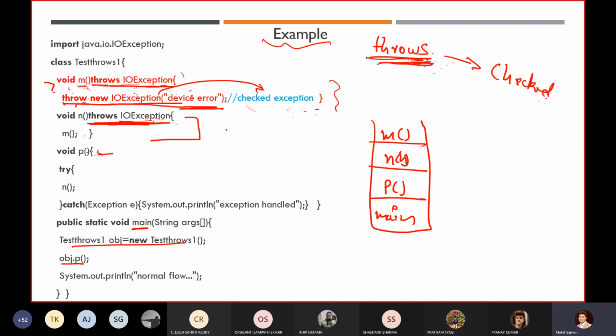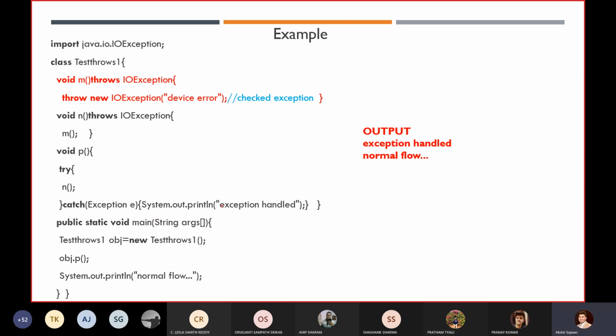Now again, it will go directly to the method which is calling the n method, that is our p method. Now it will ask, hey p method, are you handling this exception or not? Yes, we are handling this exception. So it will execute this block, and it will terminate our program normally. So you will get the output, exception handled, and on the next line you will get the output as your normal flow.